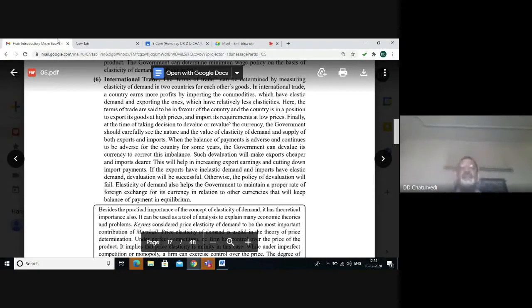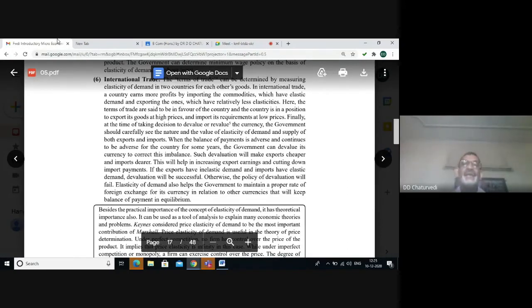The government can devalue its currency to correct the imbalances in the balance of payment. By devaluation, we mean that the government will reduce the value of our currency. And with that, our exports will become cheaper, because with the same foreign exchange, the importers will be in a position to purchase more from the Indian producers. So this will help in increasing the export earnings and cutting down the import payments.